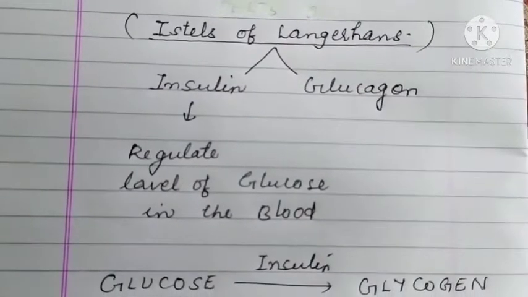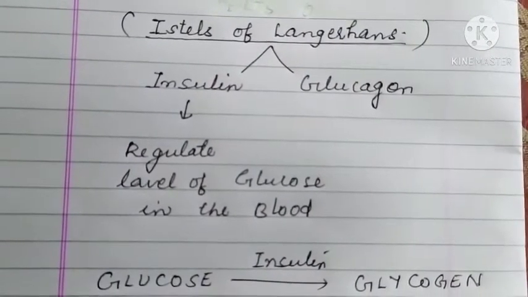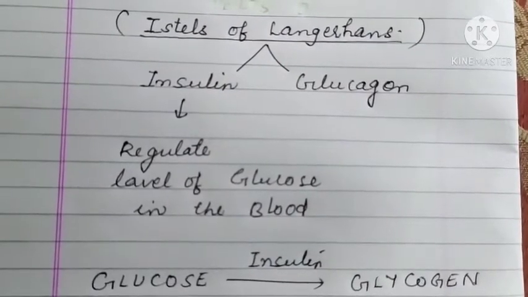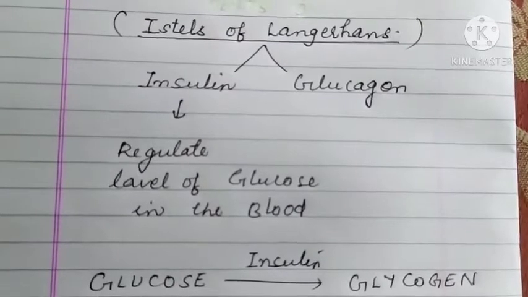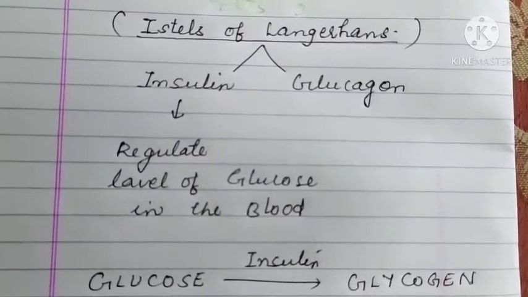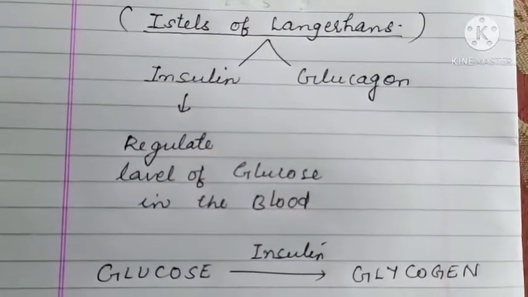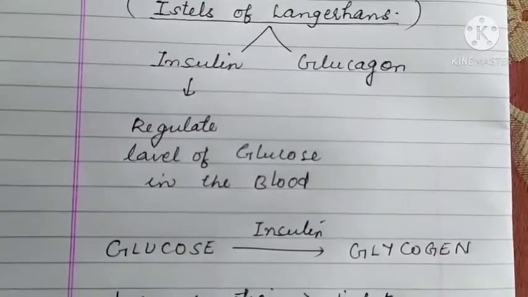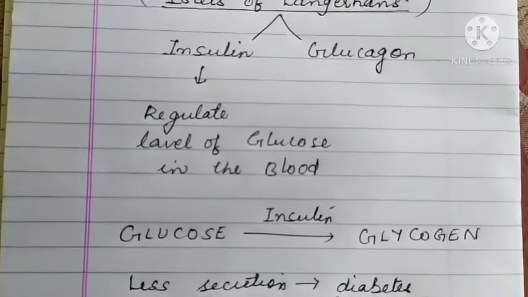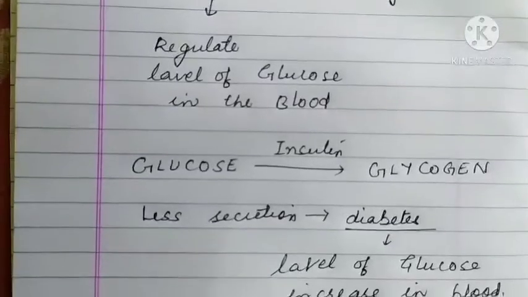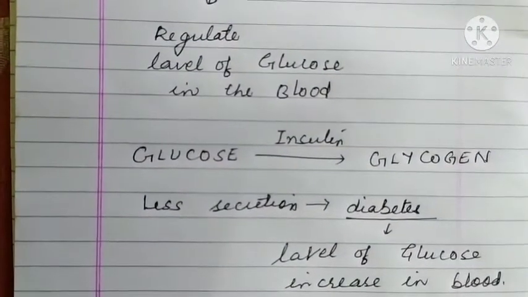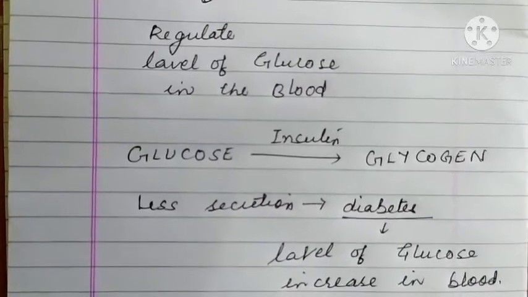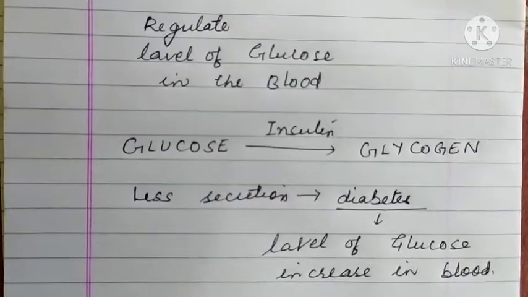As we are taking food, and when we need energy, the food is changed into glucose, and with the help of insulin glucose changes into glycogen and is stored in the liver. If there is insufficient supply of insulin, the glucose does not change into glycogen and the concentration of glucose increases in the blood, and that problem is called diabetes. So, diabetes is the condition in which the level of glucose increases in the blood.